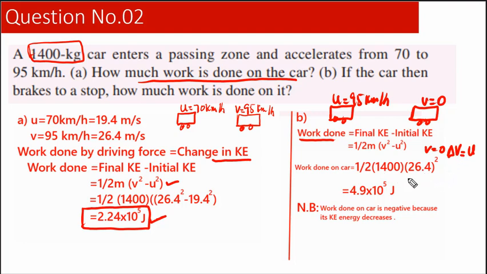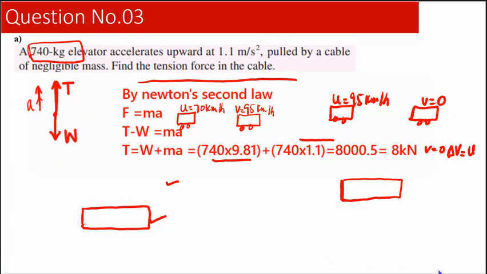So we will plug in values, and this is our final answer. But in this case, the work done by friction is negative because the kinetic energy of the car decreases. Next one is our last question.